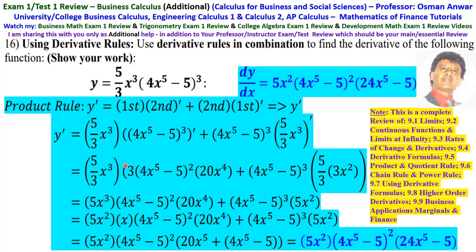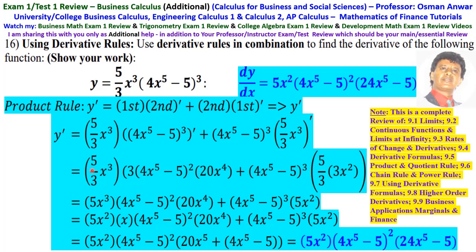Then this 3 cancels this 3, so this is 5x cubed times (4x^5 - 5)^2 times 20x^4 plus (4x^5 - 5)^3 times 5x squared.